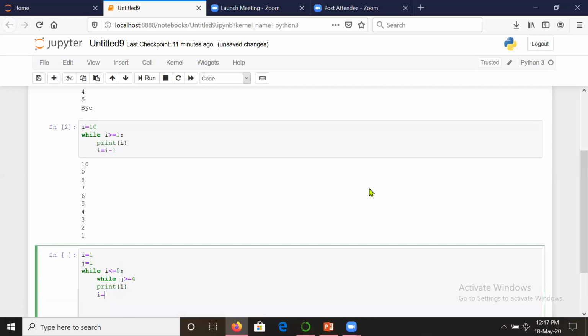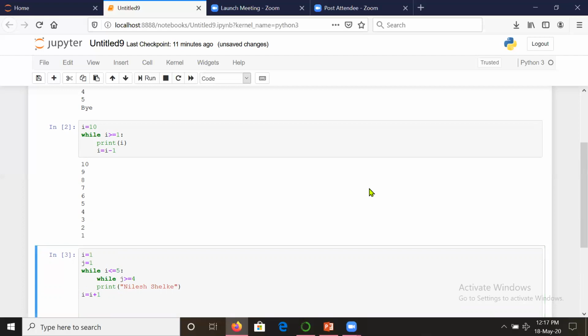We will ask it to print some statement, suppose print Nilesh Sheikh. Okay, and we have i is equal to i plus 1.